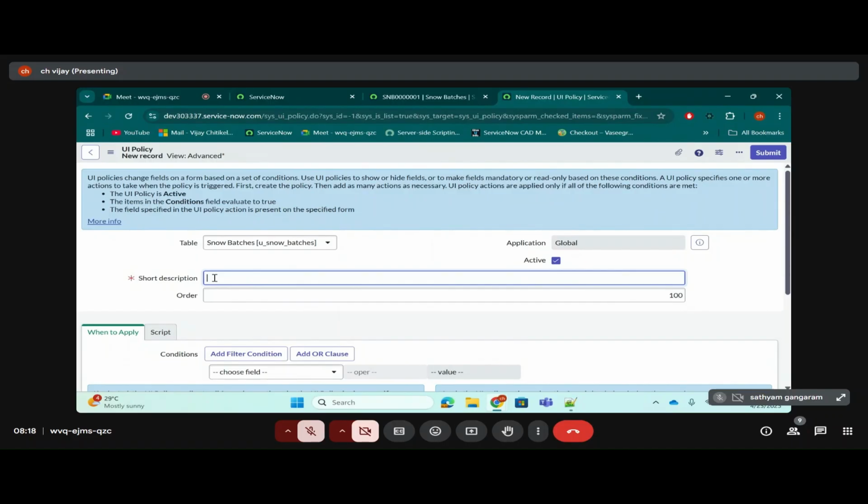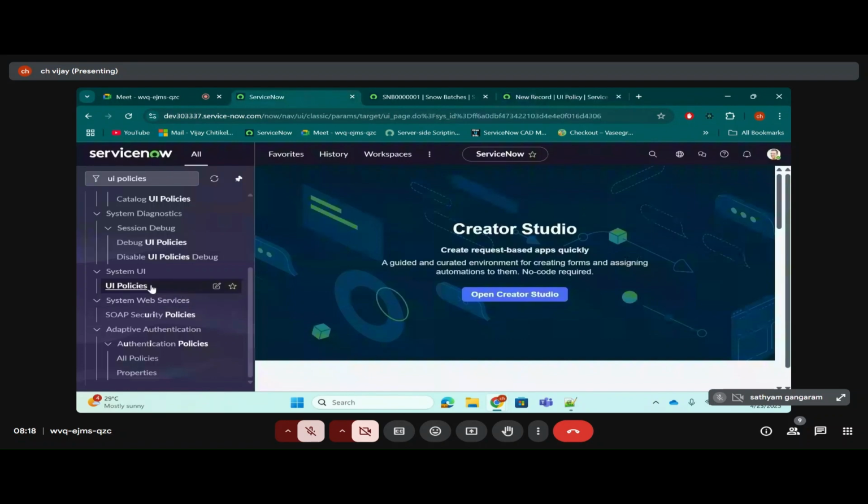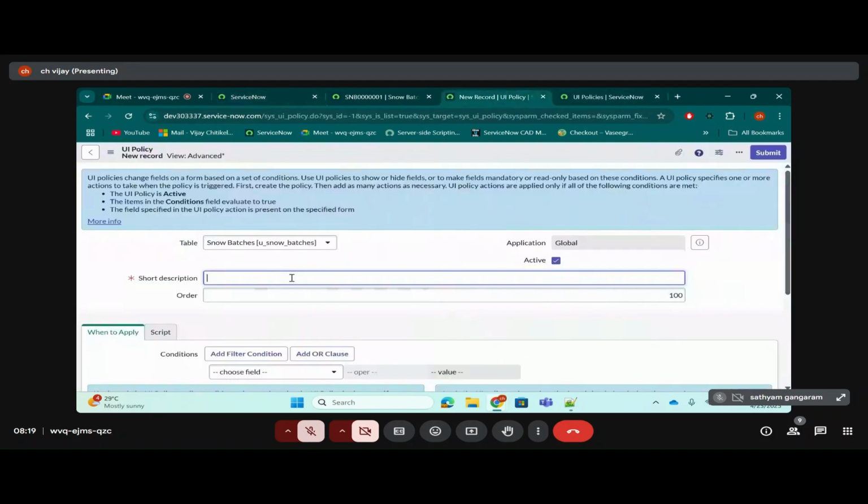We have a short description. What are you trying to do in this UI policy? Give it in a rough way. Why? This is very important, guys. Trust me. You might take this short description lightly. Actually, you can give it as test and we can continue. Okay, you can continue, making a field mandatory, read-only, and visible.